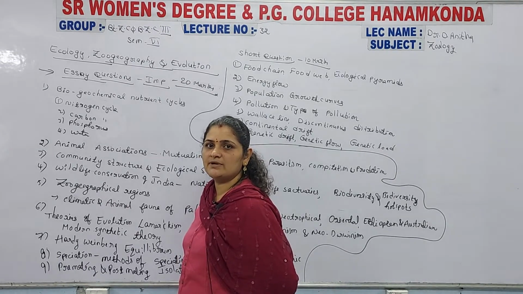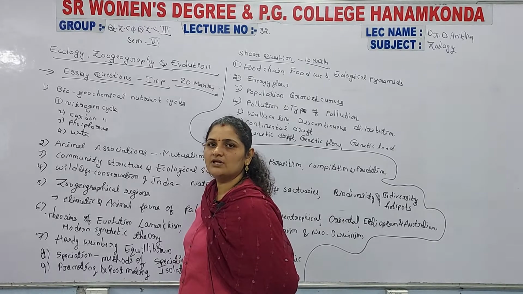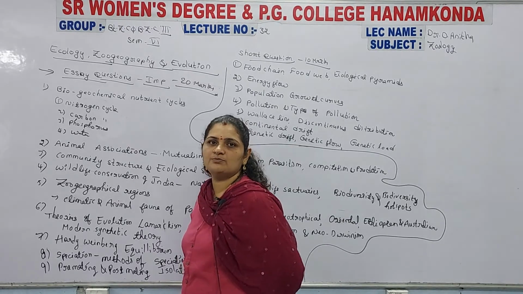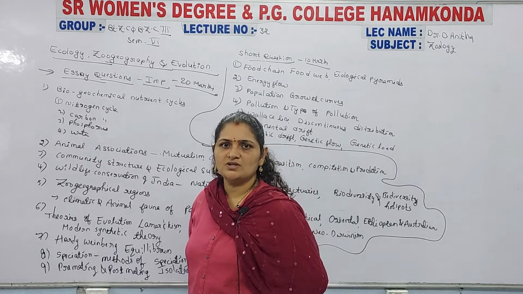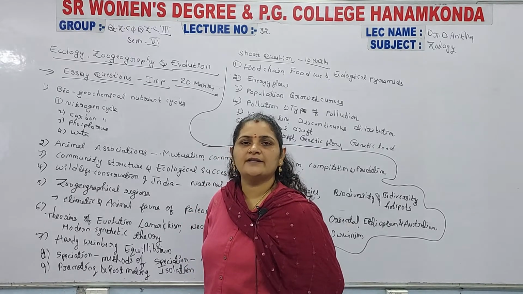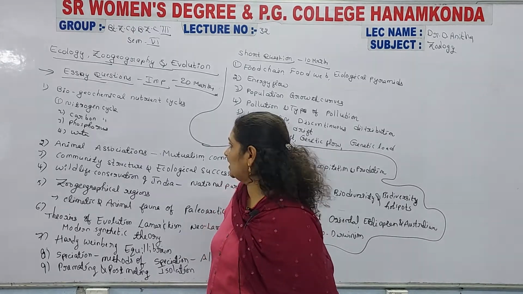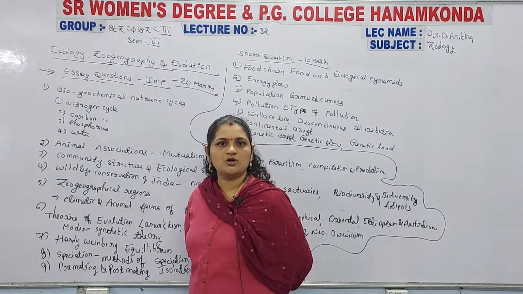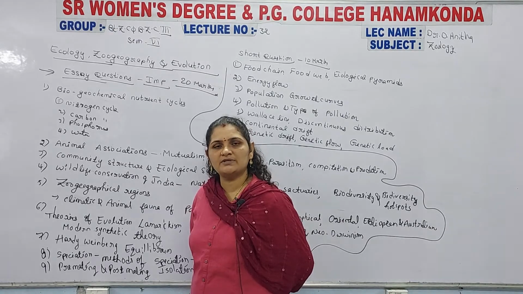But among these 3, the nitrogen cycle is very important. The frequently asked question is the nitrogen cycle only, and sometimes carbon. So you concentrate on the nitrogen cycle and the carbon cycle.